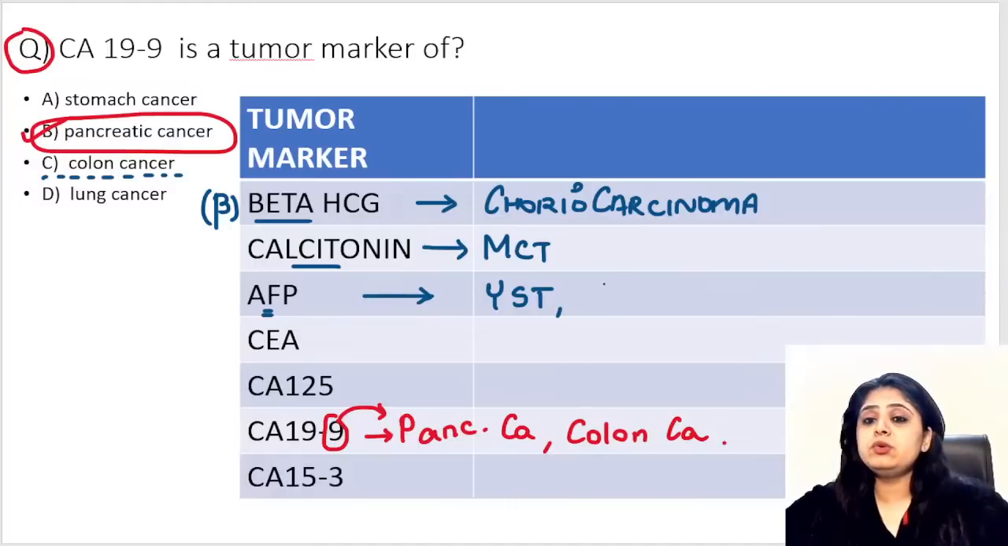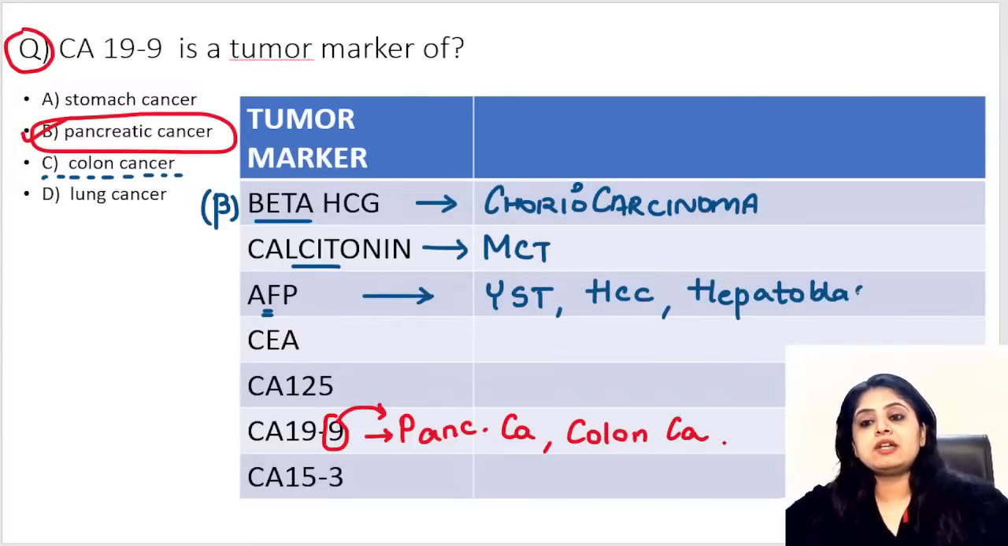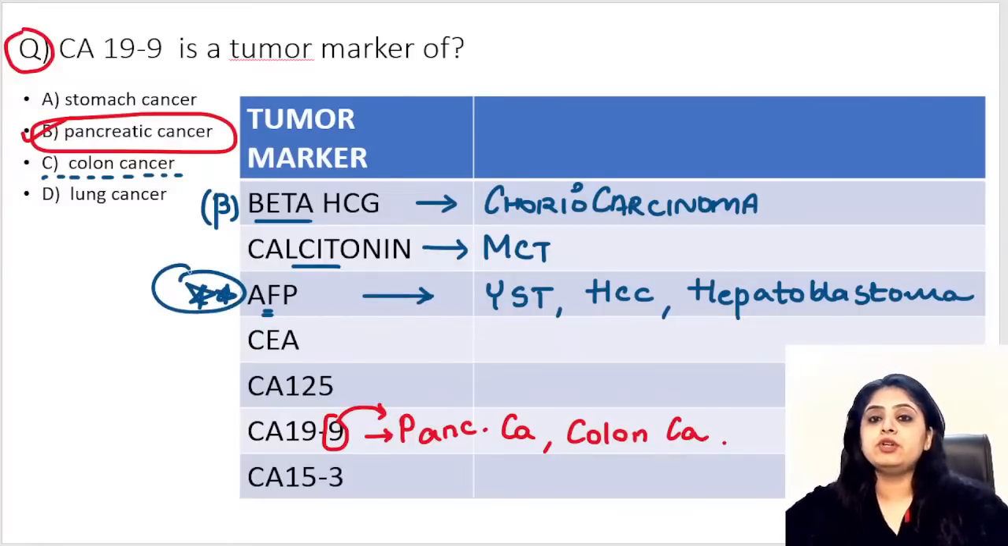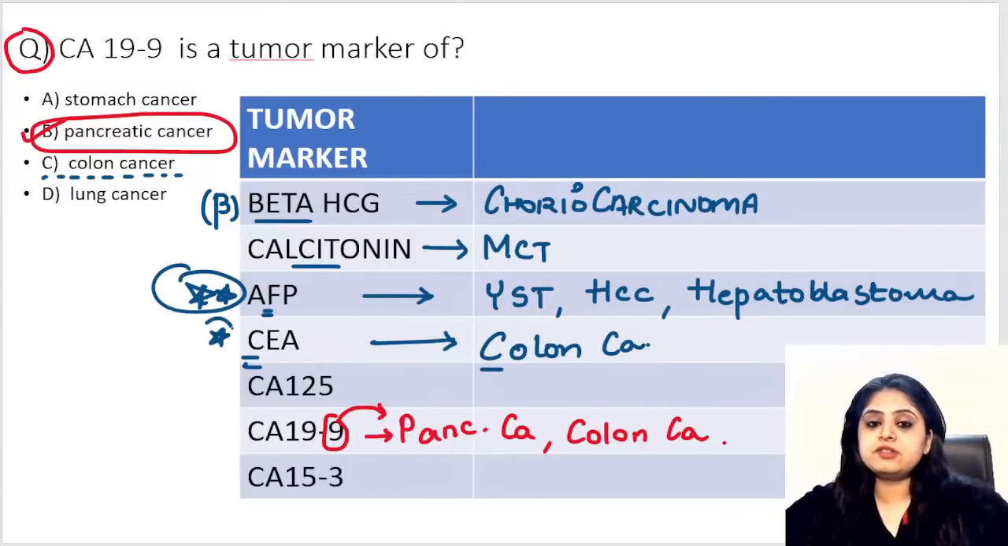Then there are going to be two tumors of the liver. One is liver tumor, that is hepatocellular carcinoma. One is a children's liver tumor, and that is going to be hepatoblastoma. So these are the three things, and you know that alpha fetoprotein, very, very important. Yolk sac, HCC, hepatoblastoma. Very good. CEA, carcinoembryonic antigen, C for C. CEA is elevated in colon cancer. This is again a very famous surgery question that you have. Let's move on to the next.